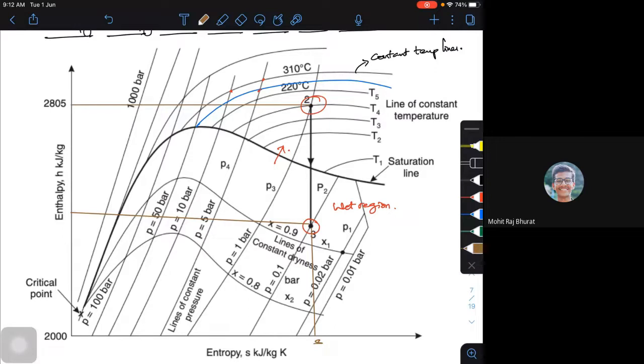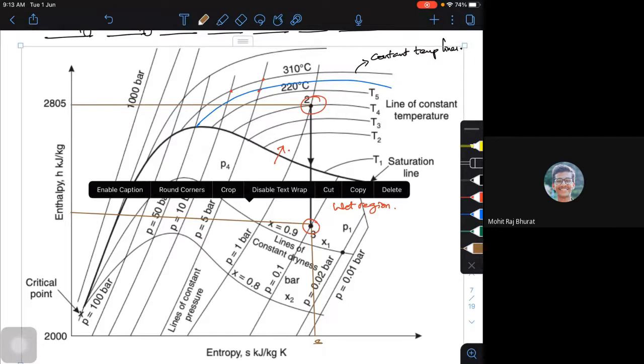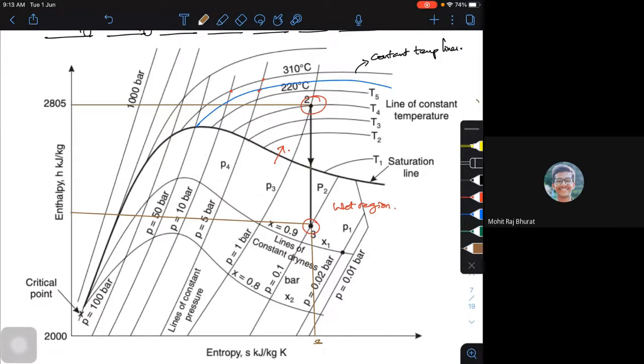Now, at point 3 it is not dry. If instead of 2 to 3 I am just touching this saturation line, that means it is just dry. So if I draw a horizontal line corresponding to that, I'll directly get hg, the dry steam enthalpy corresponding to that expansion.